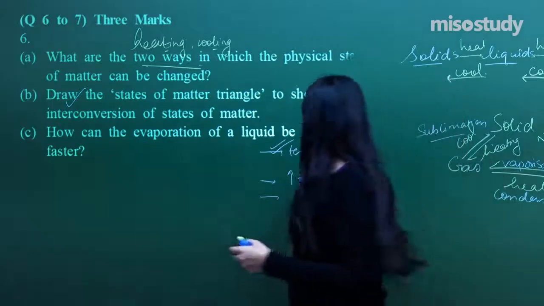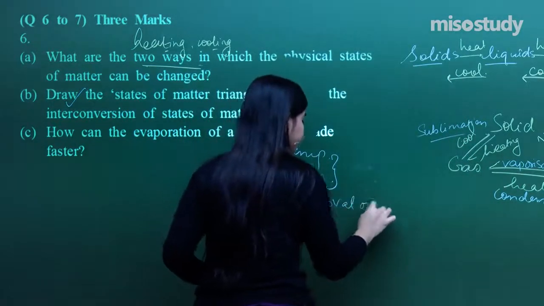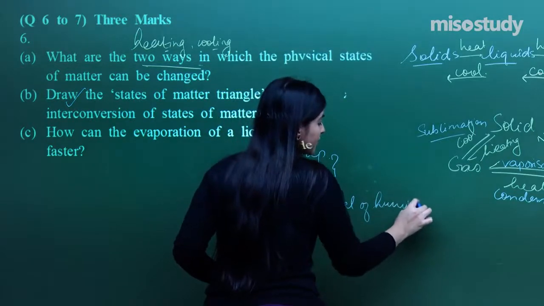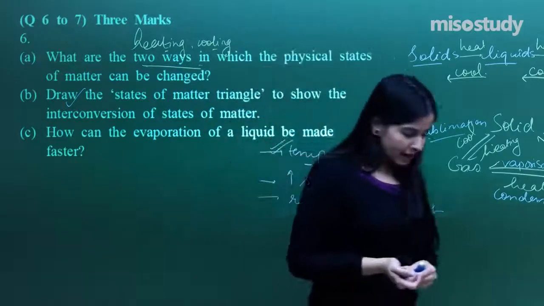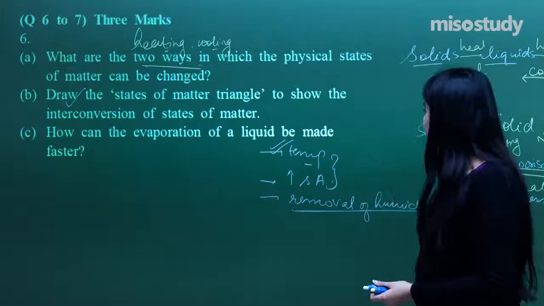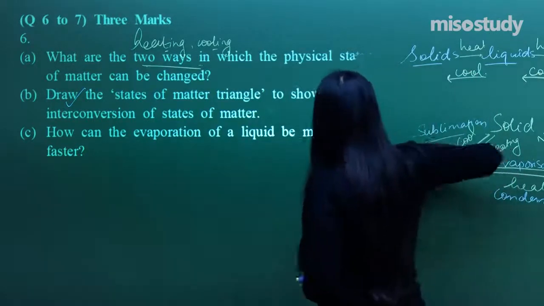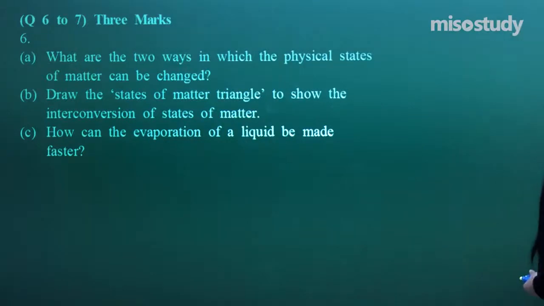So basically, removal of humidity, that means vapors from the surrounding air. Okay, cool. And if you want to go into the detail of this process, you can refer to my lecture for that. Now, so that was question number 6, an interesting one.